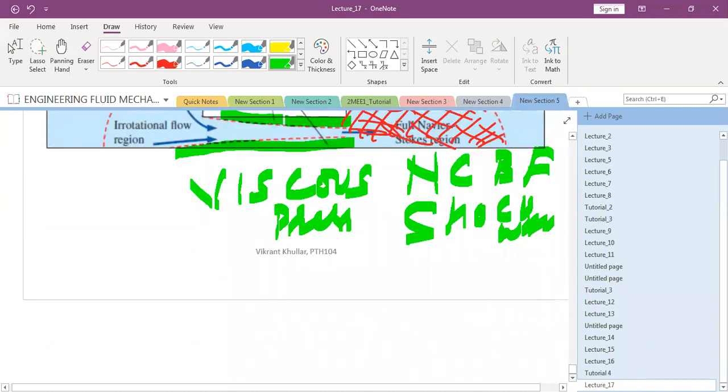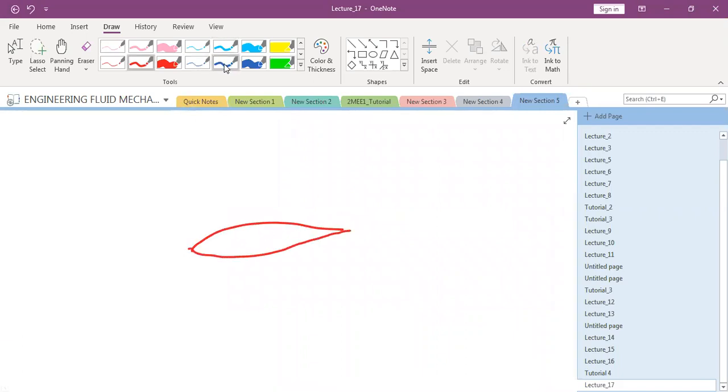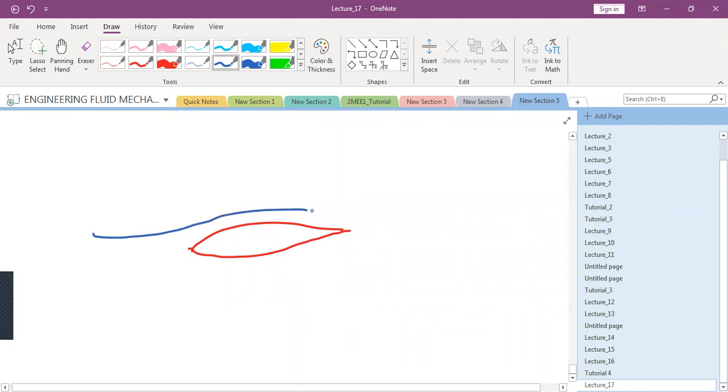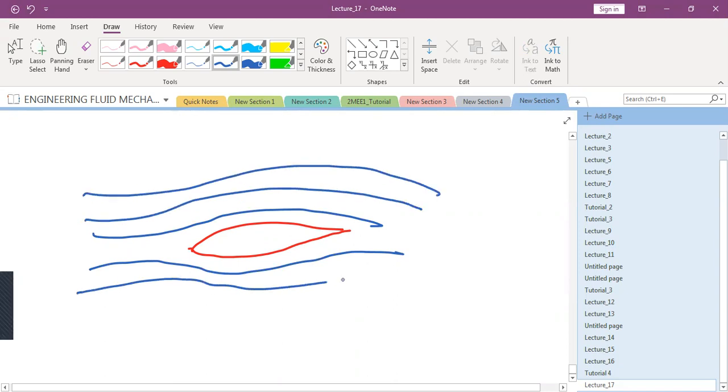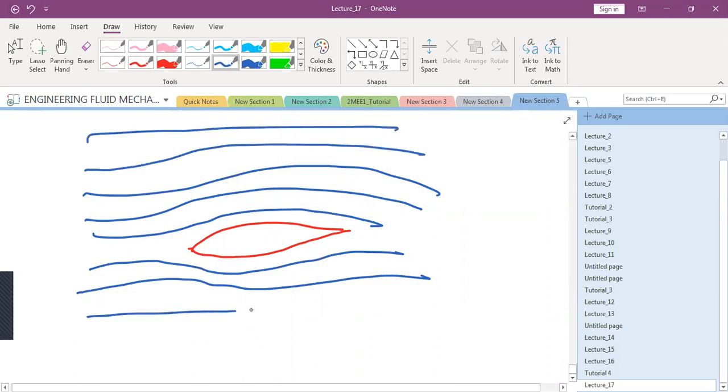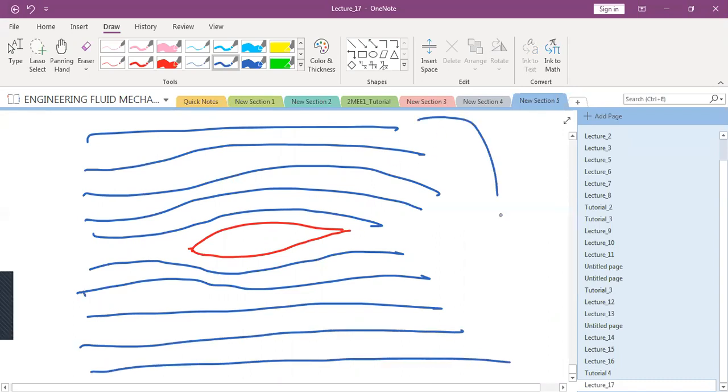Say I have this airfoil. Do I need to solve the Navier-Stokes equation for this? Do I need to solve the Navier-Stokes equation for the entire region? No. Assumptions are taken, so only this region requires Navier-Stokes.